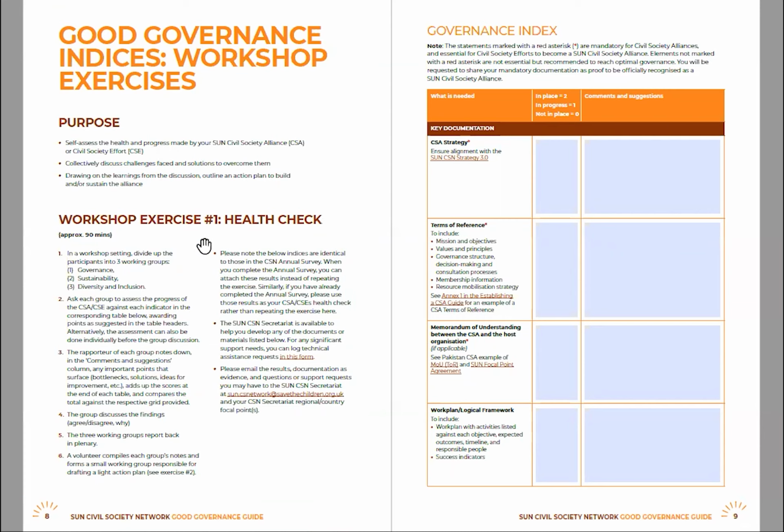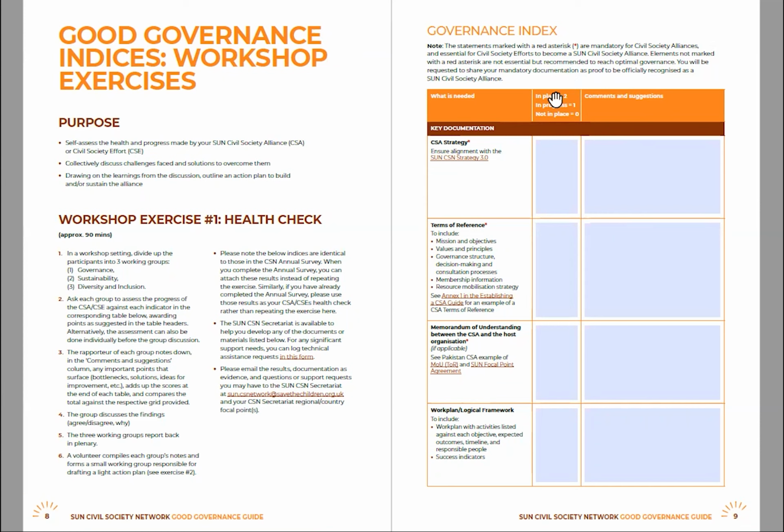The indices are split into three different indexes, which you will be familiar with from the SUN Civil Society Network annual survey. These include the Governance Index, the Sustainability Index, and the Diversity and Inclusion Index.